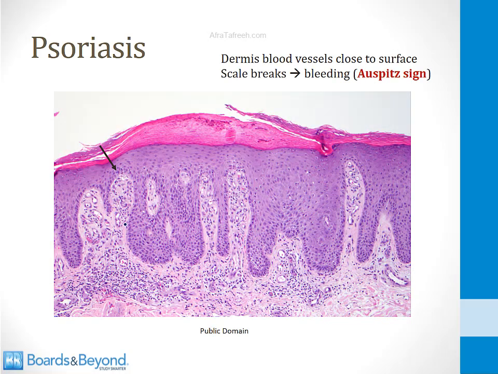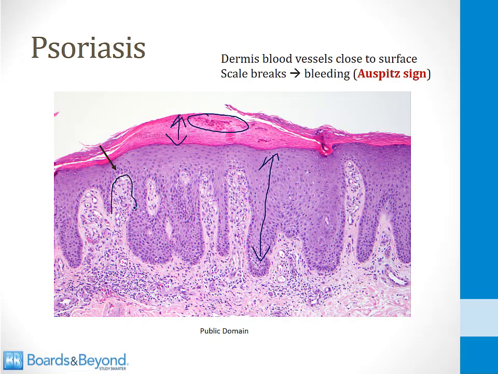Shown on this slide is an example of a biopsy from a patient with psoriasis, so let's go through all the findings. First of all, note that the outer layer of the epidermis is increased in thickness. That's hyperkeratosis. This is what is going to give that scale that you see on the skin of patients with psoriasis. Note also that some of these cells have retained nuclei. That is evidence of parakeratosis. The epidermis is also increased in size. That's acanthosis.